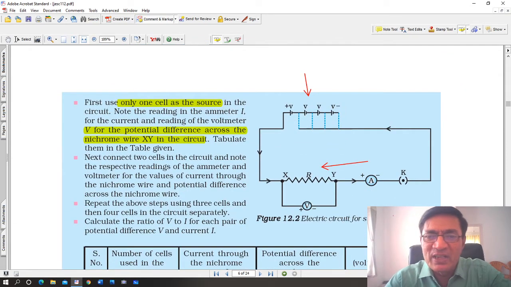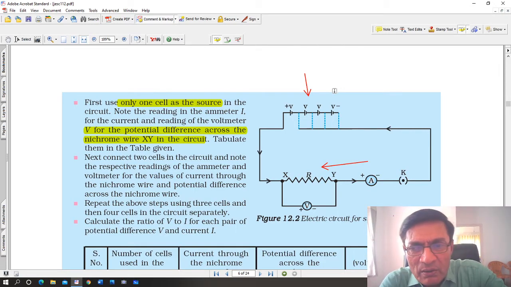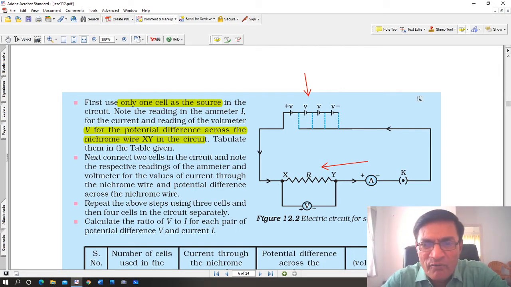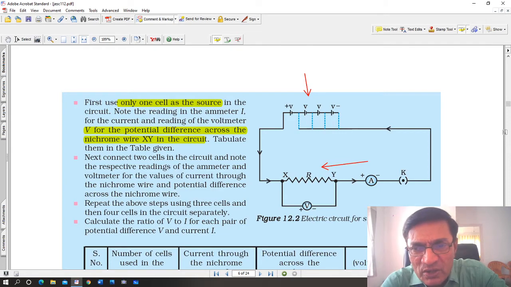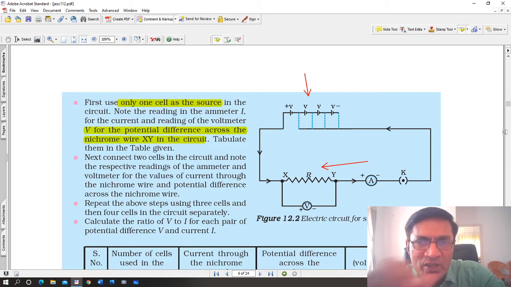First, use only one cell as the source in the circuit. Note the reading in the ammeter I. I used red arrows just to show it to you. See, there is a battery. The battery has 4 cells, 1, 2, 3, 4 cells. A variable battery, in other words, you can change the number of cells. Suppose the voltage of one cell is 1.5 volts. 4 of them together will give you 6 volts. You add 2 and you get 3 volts, 3 gives 4.5 volts. Use all four and you get 6 volts.